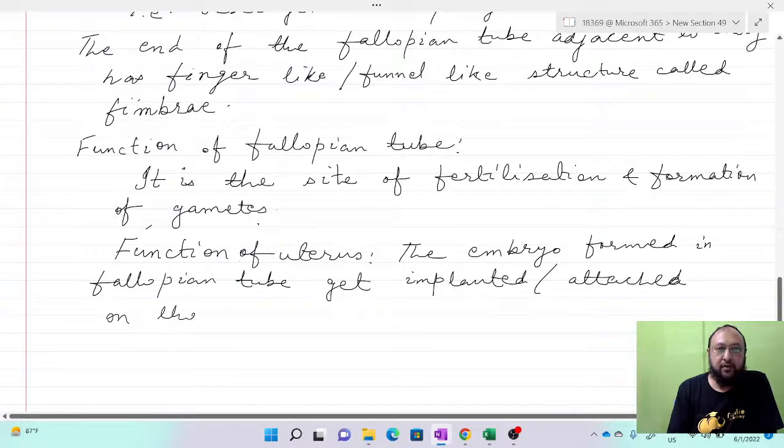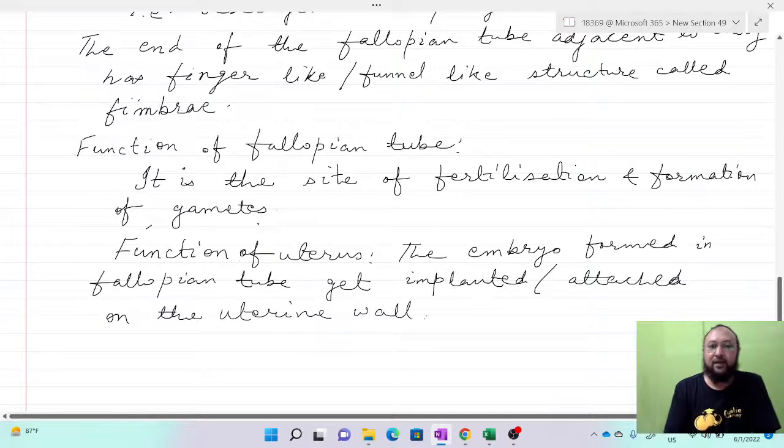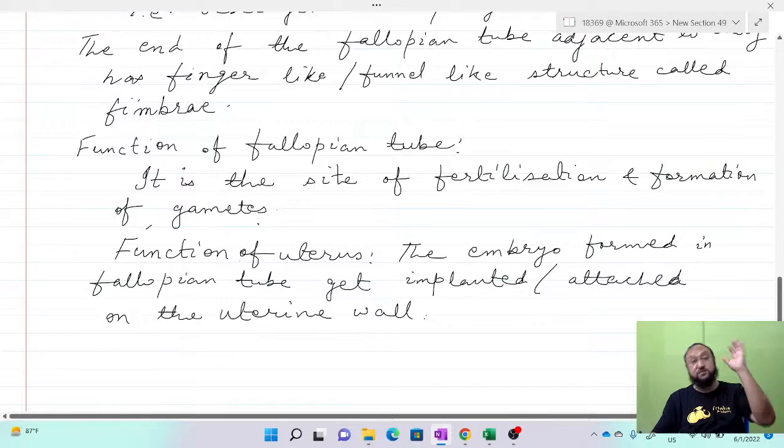So that means then the development of the fetus takes place, when there is a special structure, formation of a special structure.